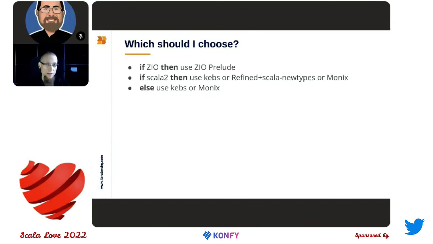If you are not using ZIO and you are already on Scala 3, then I would recommend checking kebs, kebs opaque in this case, or Monix Newtypes as well.